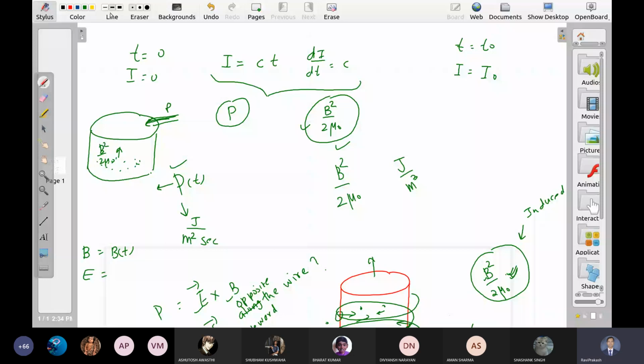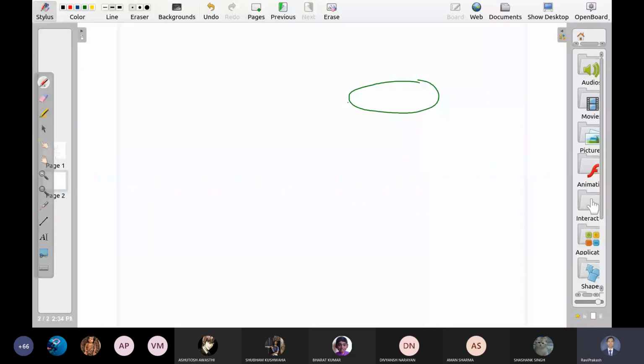Let us take a piece of solenoid. The radius is r, length is l, and wires are all over it. If I take a small area on the surface of the solenoid, ds, so how should I write this ds?